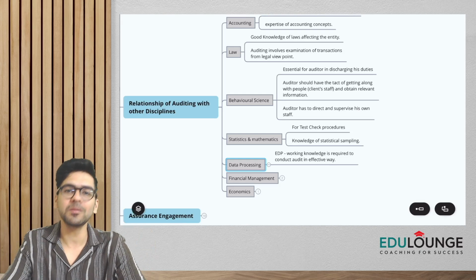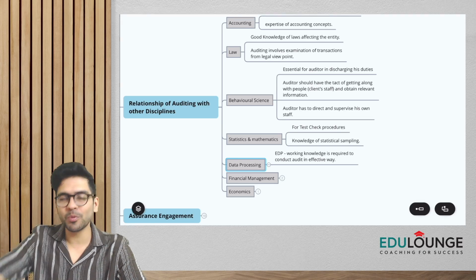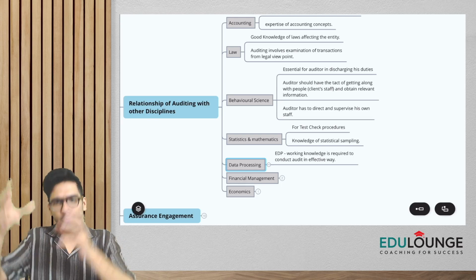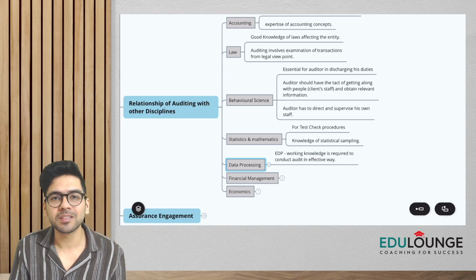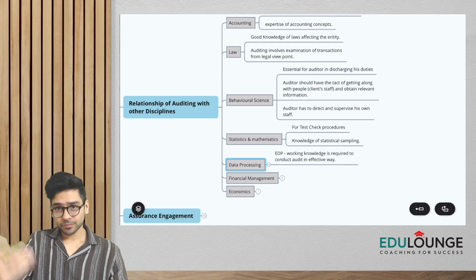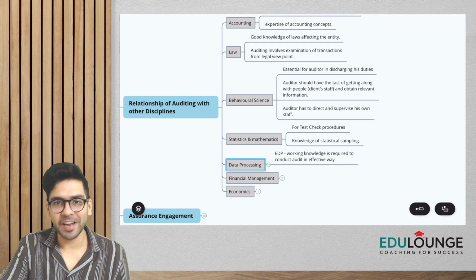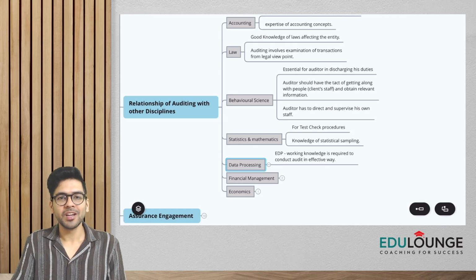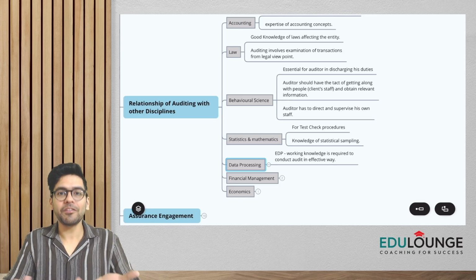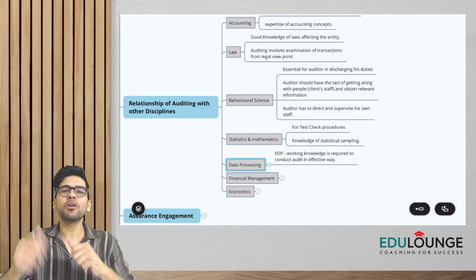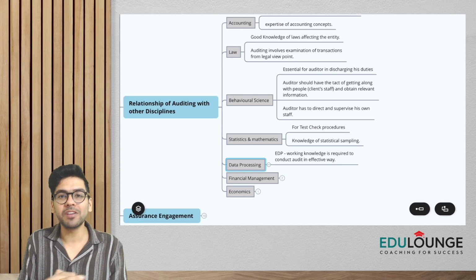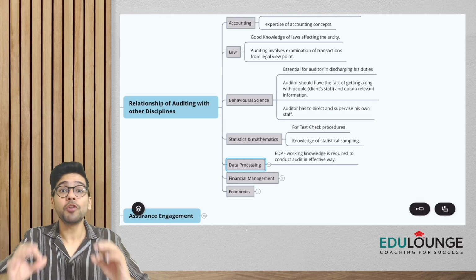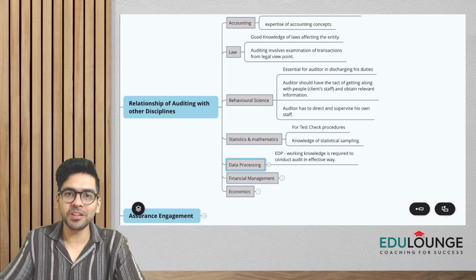Now, if you don't know the Income Tax Act, you would not be able to calculate the provision for income tax, right? If you don't know the basics of mathematics or statistics, you won't be able to apply sampling techniques properly. If you don't know the basics of financial management, you would not be able to understand the financial statements of the entity, because when we get the financial statements to do the audit, we calculate all the important ratios, we compare them with the previous years to see if there is any fluctuation, so that if there is a fluctuation, you would devote more attention to those areas during the audit, right?